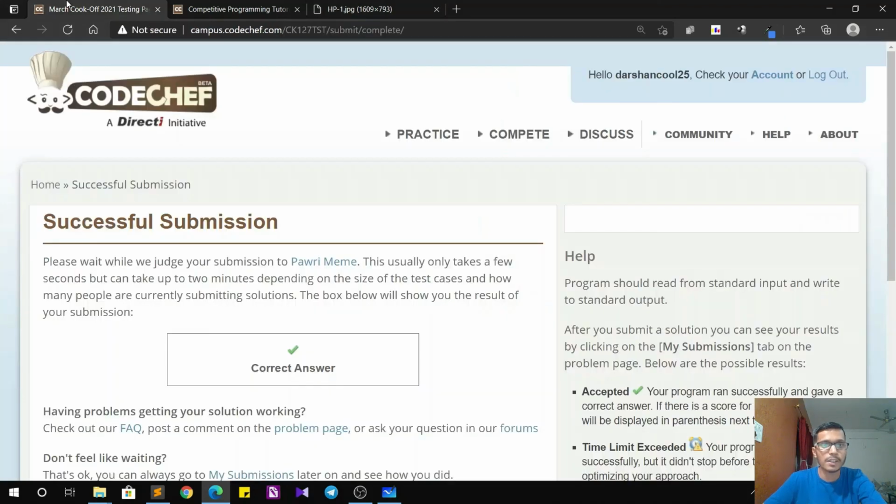Coming back to our question, we have a green tick. That means that our solution is correct.